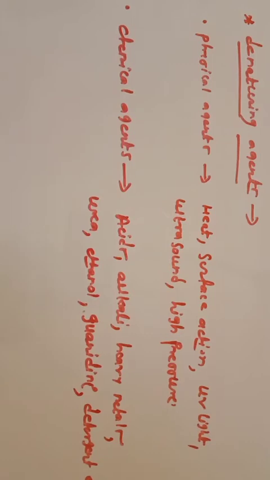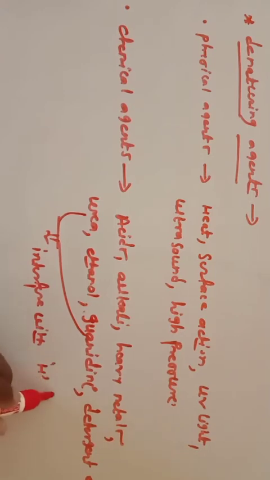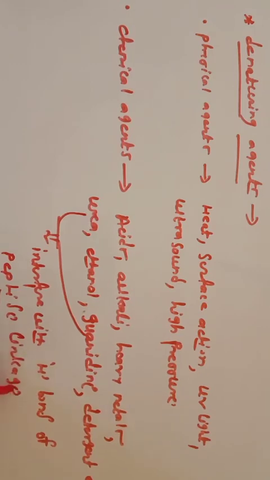Mainly urea and guanidine interfere with the hydrogen bond between the peptide linkages. Whatever hydrogen bond is there between the two peptide chains, urea and guanidine will interact with the polypeptide chain and the bond is broken, and that is nothing but denaturation.